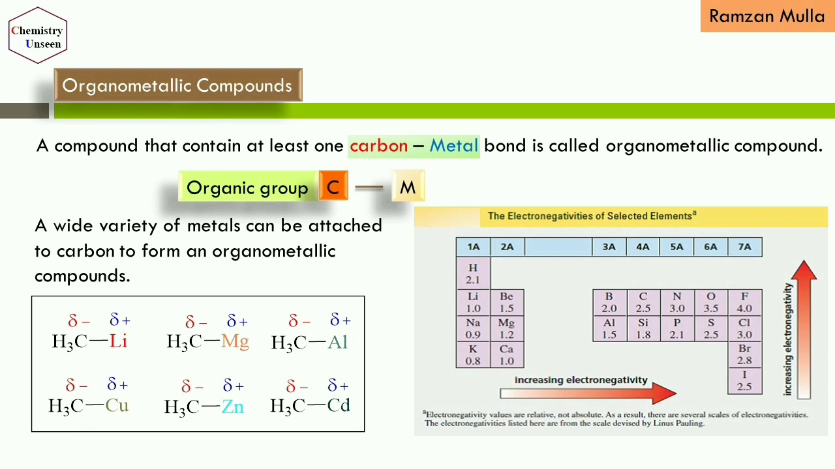And here I have given a chart, the electronegativity chart of certain selected elements. On the left hand side we have the metals, except hydrogen: lithium, sodium, potassium, beryllium, magnesium, calcium, all these are metals. And on the right hand side we have non-metals. One more important thing to remember: on moving from left to right across a period, the electronegativity of the elements increases, whereas on moving from top to bottom in a group, the electronegativity decreases. Remember this.